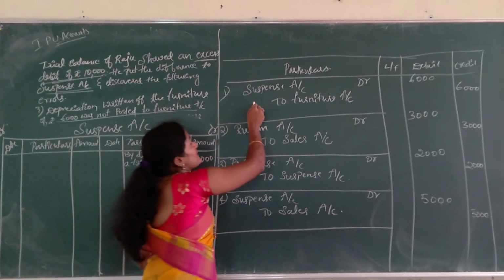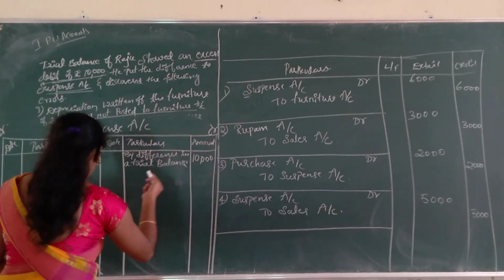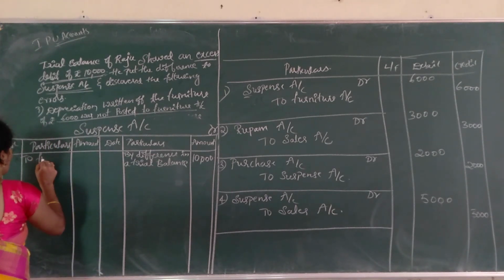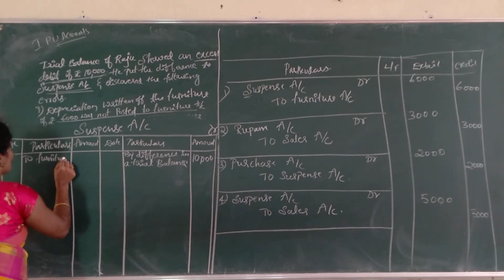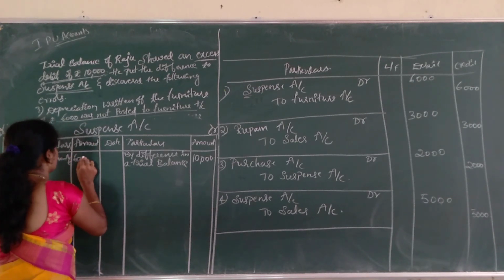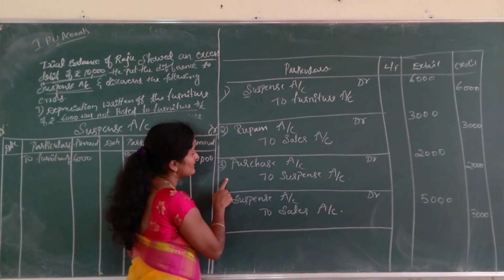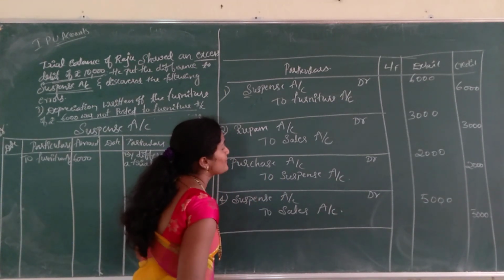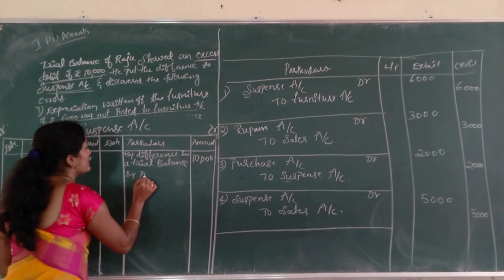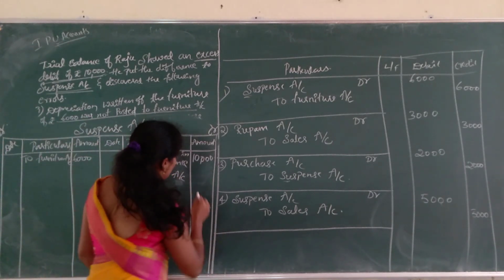First entry, suspense account to furniture account. Suspense account is on the debit side. The date is not given, so, to furniture account, rupees 6,000. In the next transaction, there is no suspense account. In the third transaction, purchase account to suspense account. Suspense account is on the credit side. So, by purchase account, rupees 2,000.